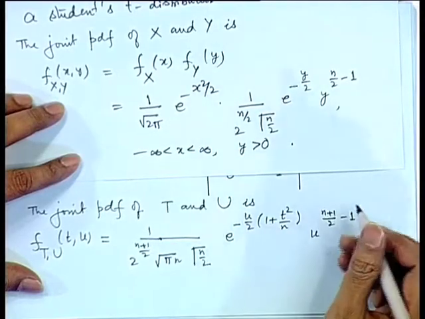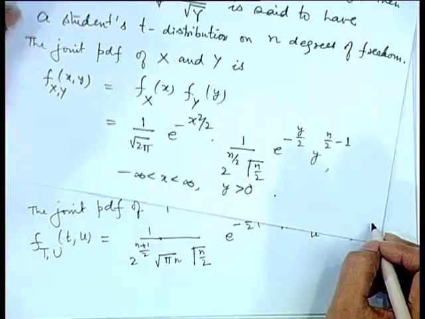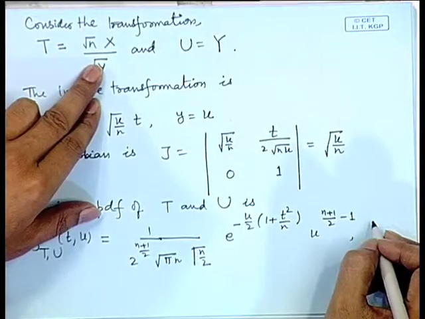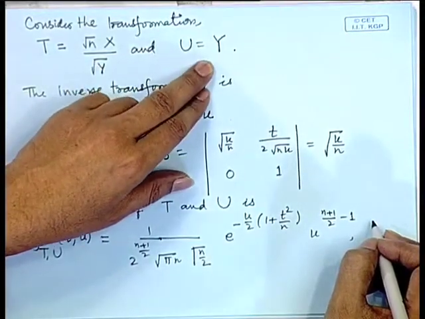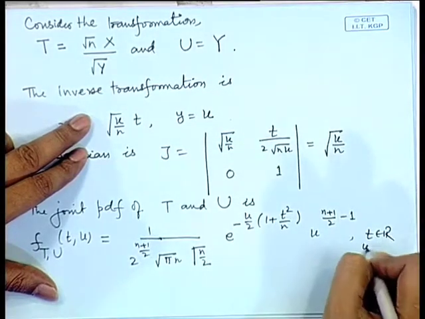This is after combining the coefficients. Another thing you observe is that with this transformation, the range of t remains from minus infinity to infinity, and u is the chi-square variable, so u is positive. So t belongs to R and u is positive.